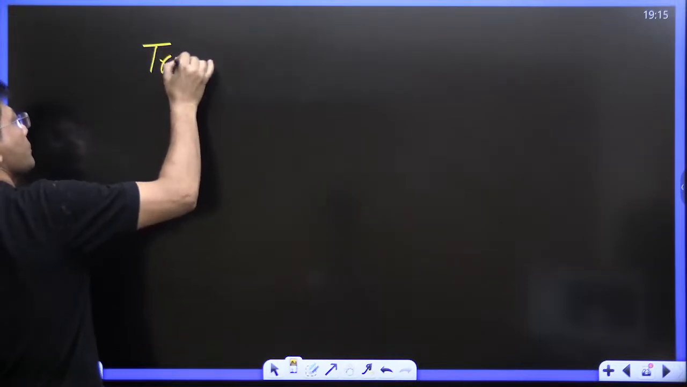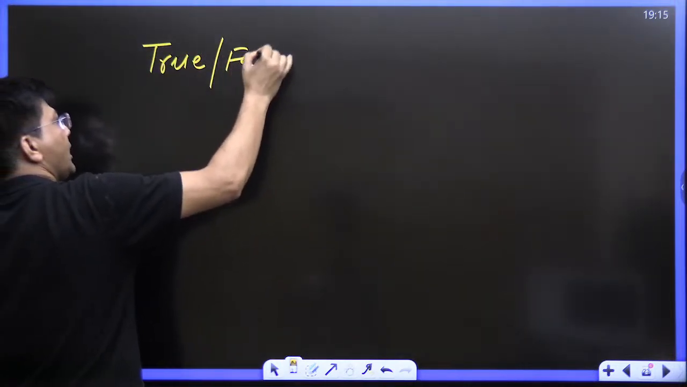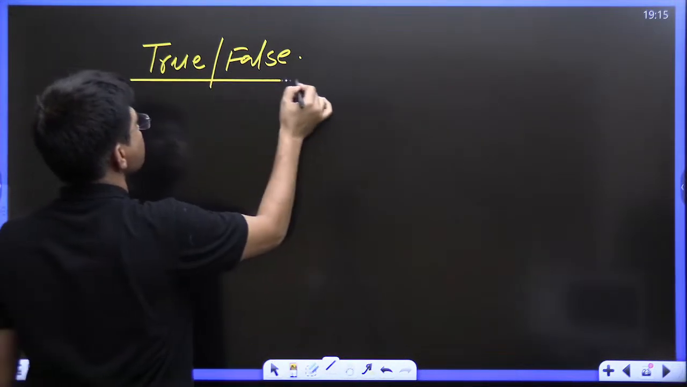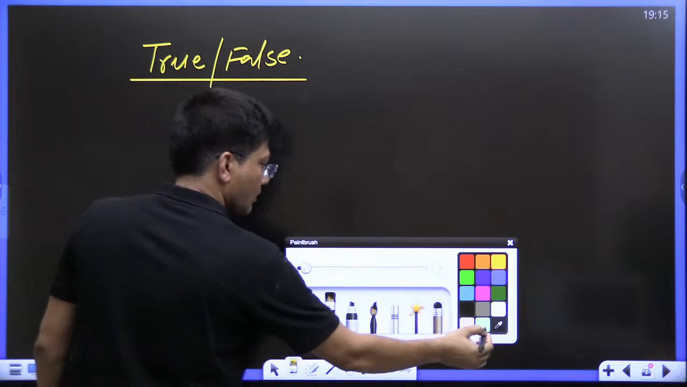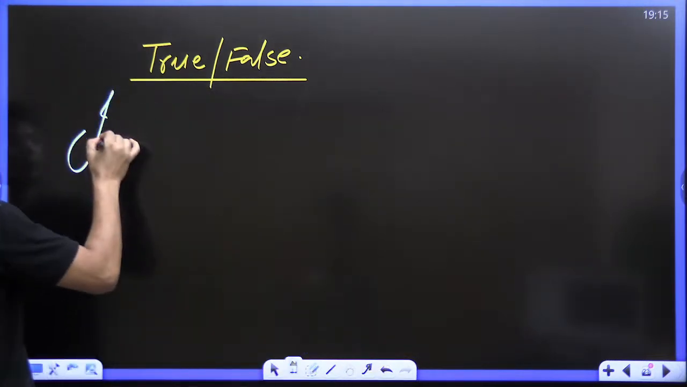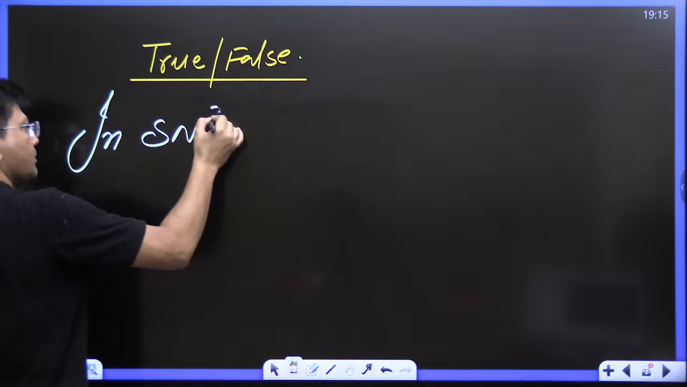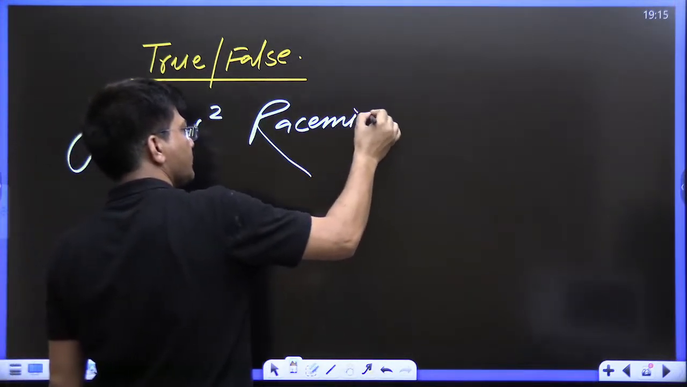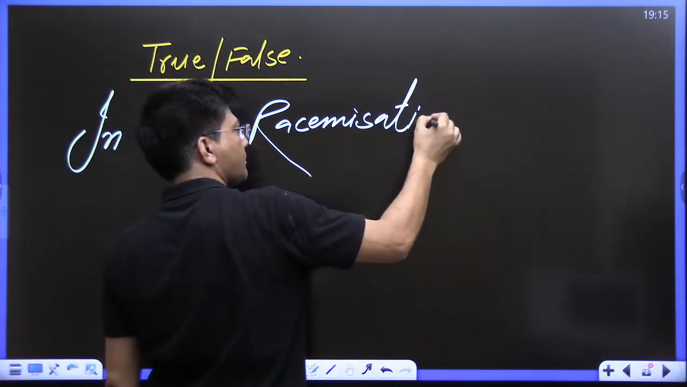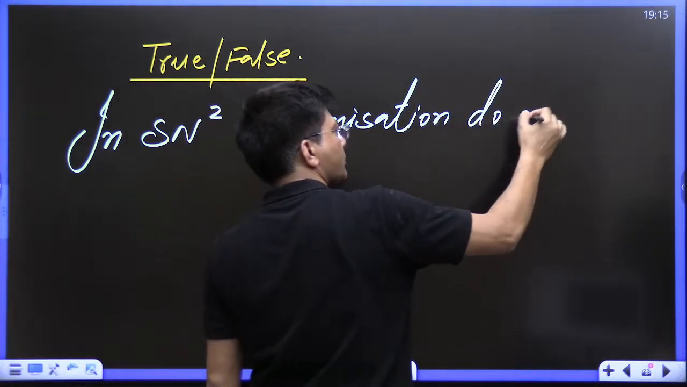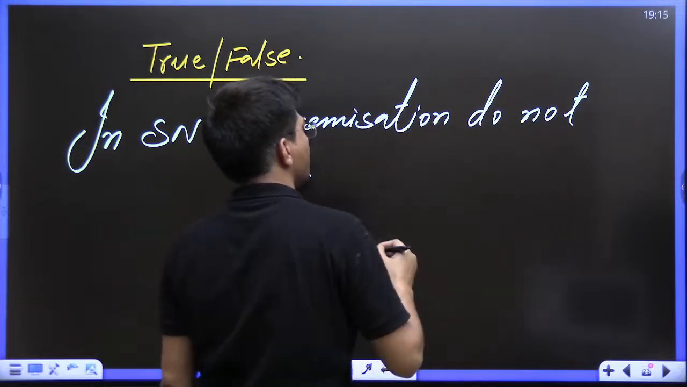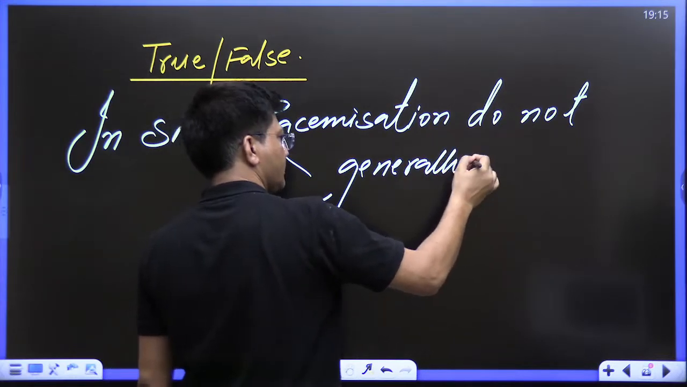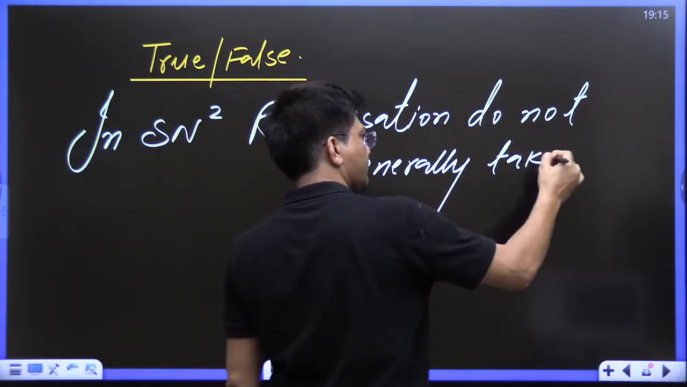True, false. Apply your brain and do let me know, kids. True, false. In SN2 reaction, racemization does not generally take place.